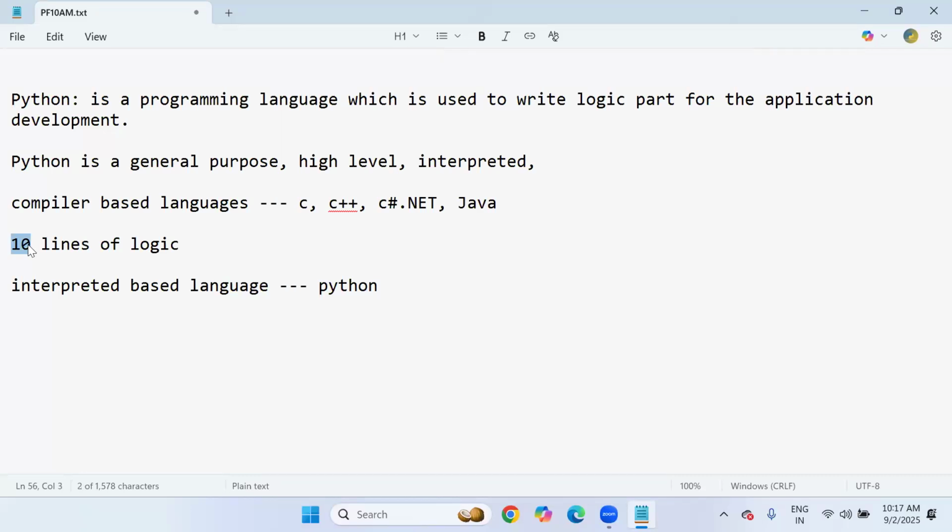Especially in these languages, the whole program at a time will be processed, checked and executed. Whole program at once, not line by line. In the 10 lines of logic, the whole program is checked and executed at a time.